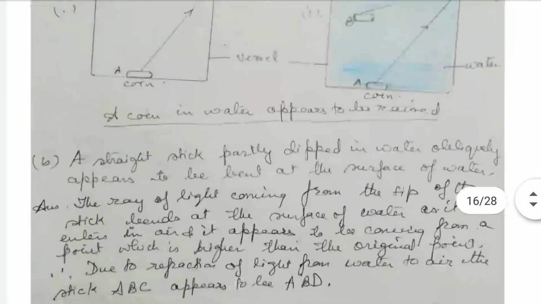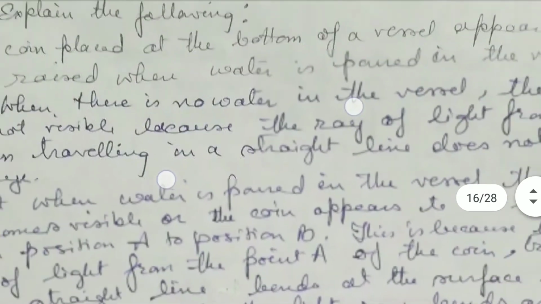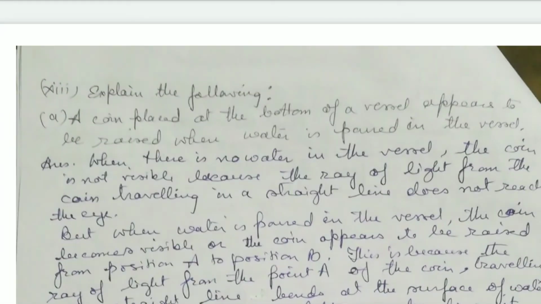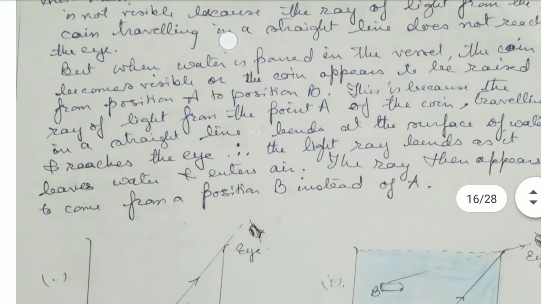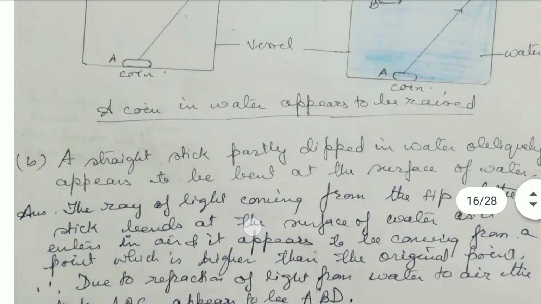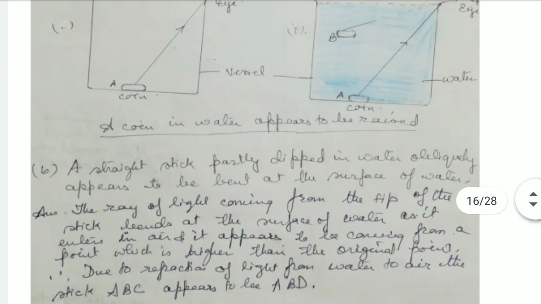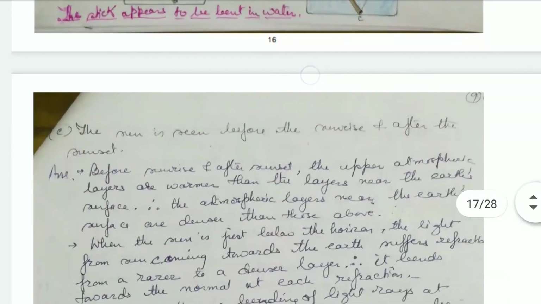The first two questions I discussed in this give reasons, explain the following. First is a coin which is placed at the bottom of a vessel appears to be raised when water is poured in the vessel. Second was a straight stick partly dipped in water appears to be bent at the surface of water. I discussed these two in my previous video.